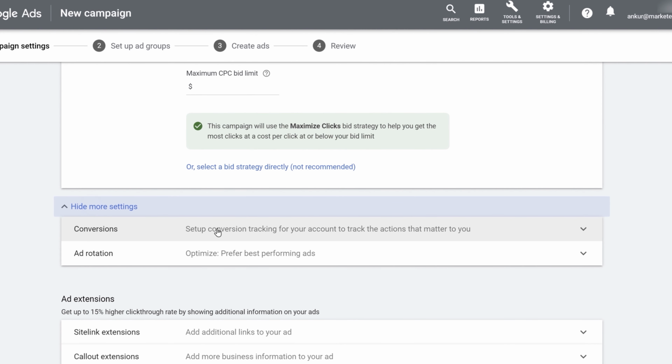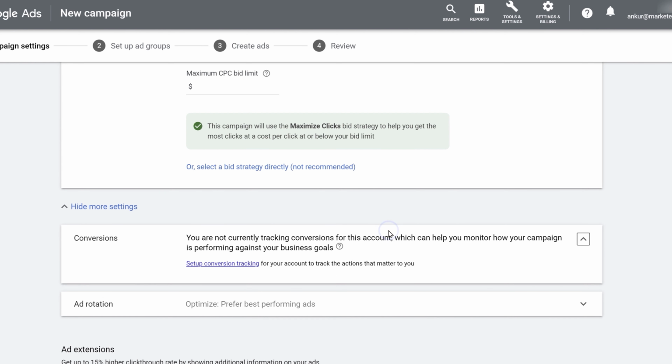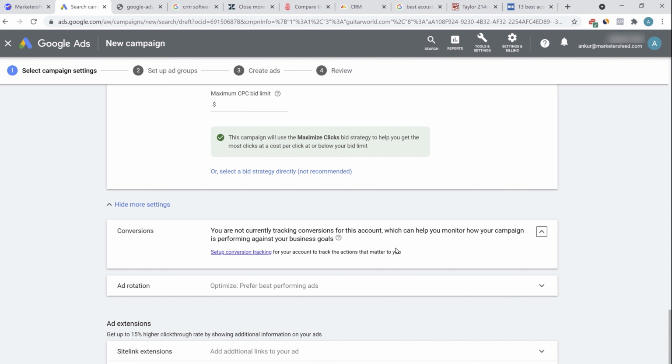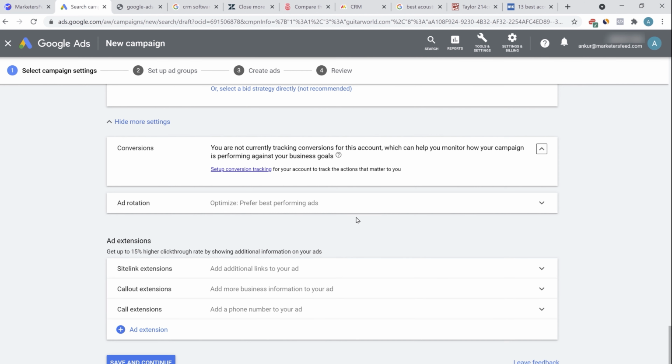You can click on show more settings, conversions. Set up conversion tracking for your account to track the actions that matter to you. This is important. We haven't yet set up the conversion tracking. We have to add the pixel to our website to let Google know the conversion has taken place. We will be doing that later in the video.